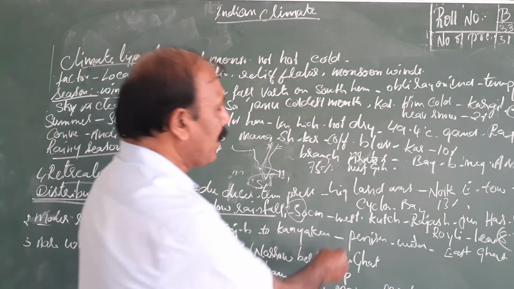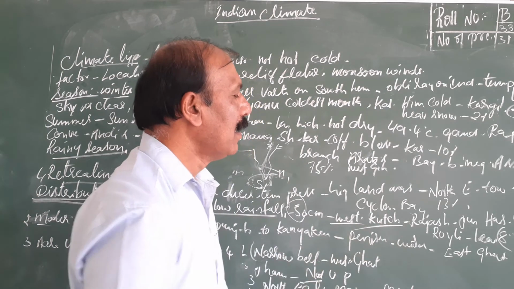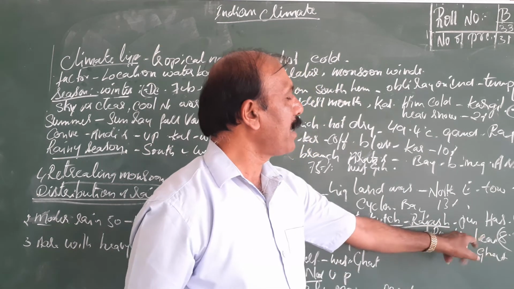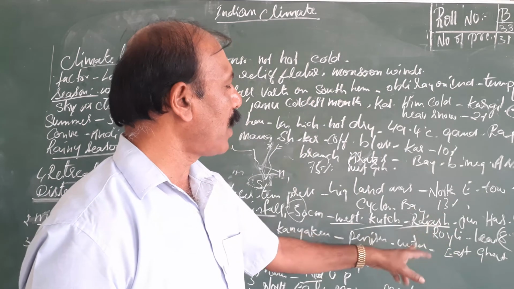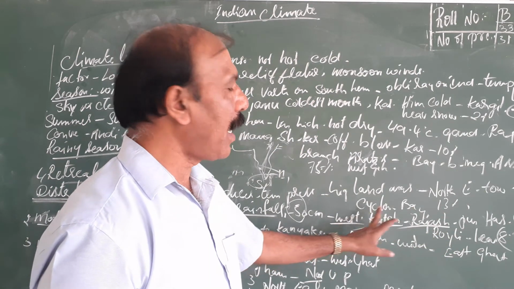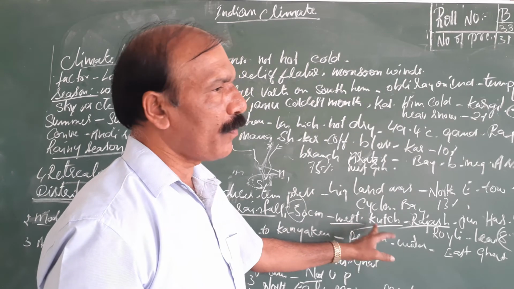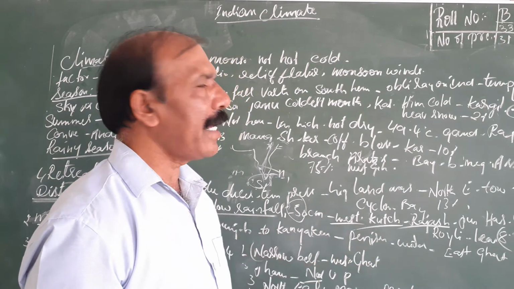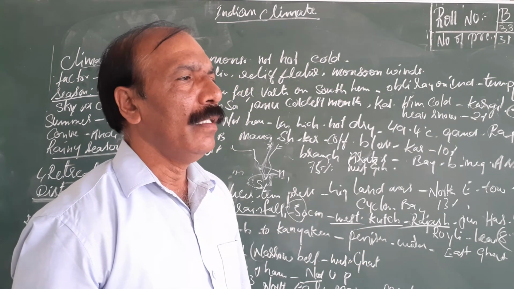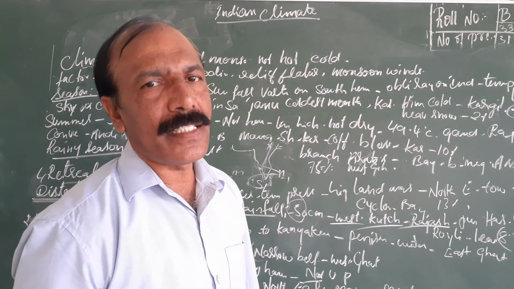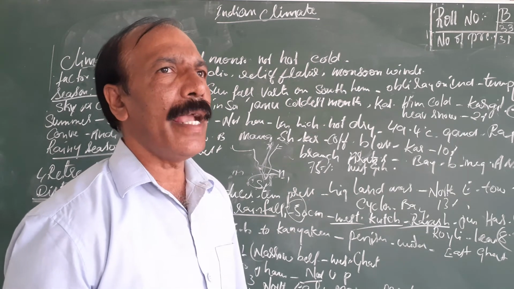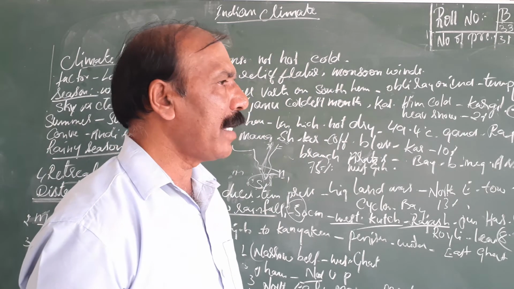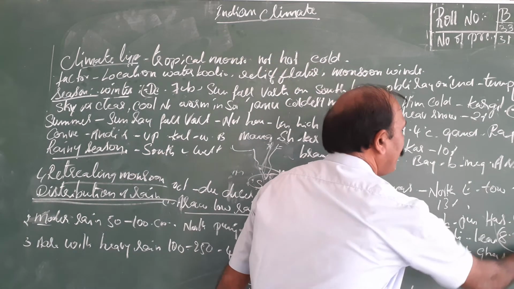You can see the west part of the Kutch area, Rajasthan, Punjab, Haryana, Gujarat. In this area, Punjab, Haryana, Gujarat, Rajasthan, Kutch, and the western part of Gujarat, this area has the lowest rainfall. In India, Jaisalmer of Rajasthan got a very low rainfall, 8.3 centimeters of rainfall yearly.